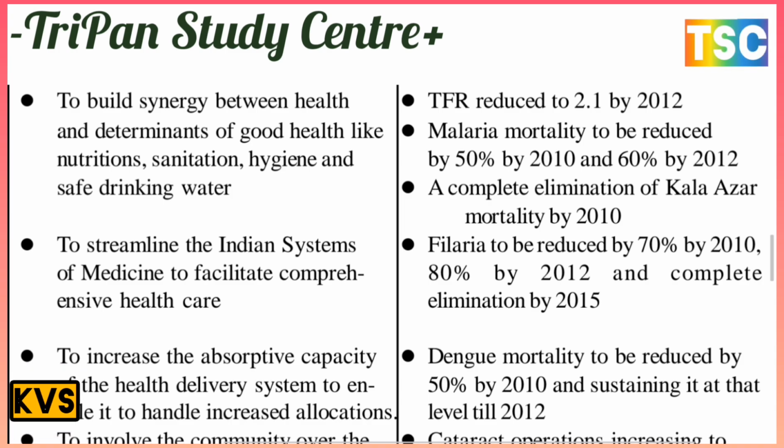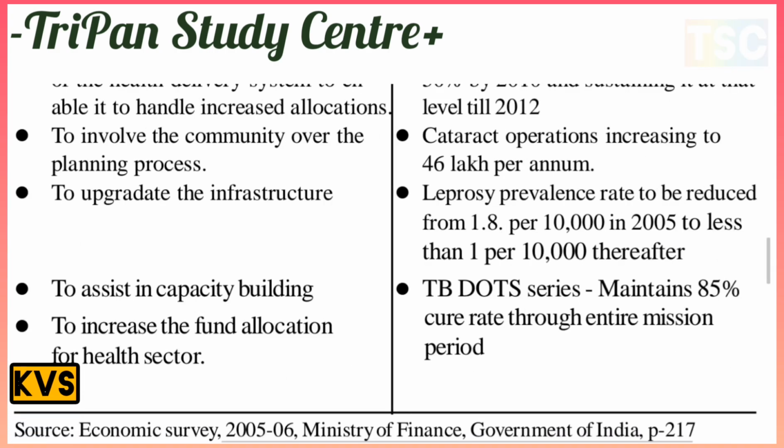To increase the absorptive capacity of the health delivery system, to be able to handle the increasing allocations here. The target here: dengue mortality to be reduced by 50% by 2010 and sustained at that level till 2015. This is the most important target, but it is often not complete here. The next point here is to involve the community in the planning program. There is a vision to involve the communities in the planning process here, and an important target: cataract operations increased to 46 lakh per annum. There is the most important target here: to upgrade the infrastructure.